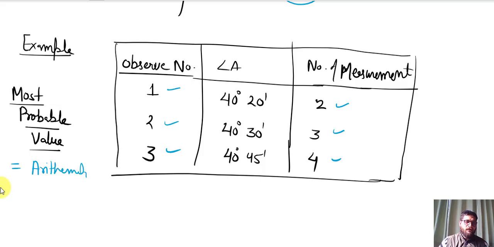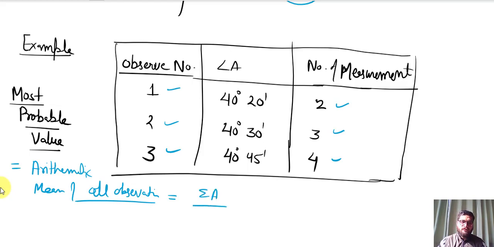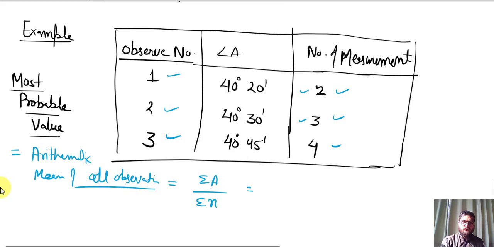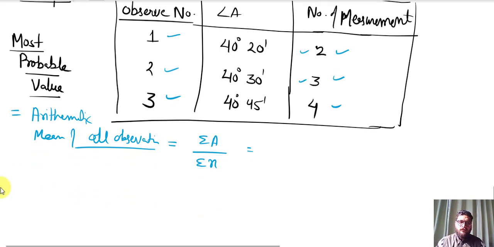Simply, most probable value is your arithmetic mean of all observations. Simple. And what is the formula of arithmetic mean? Summation of all angles divided by the number of observations, right? But यहाँ पे अगर आप चेक करेंगे so the weights are not identical, the weights differ: 2 3 4. So in that case the simple thing we will do is simply कि जो हमें अरिथमेटिक मीन निकालना है उसमें